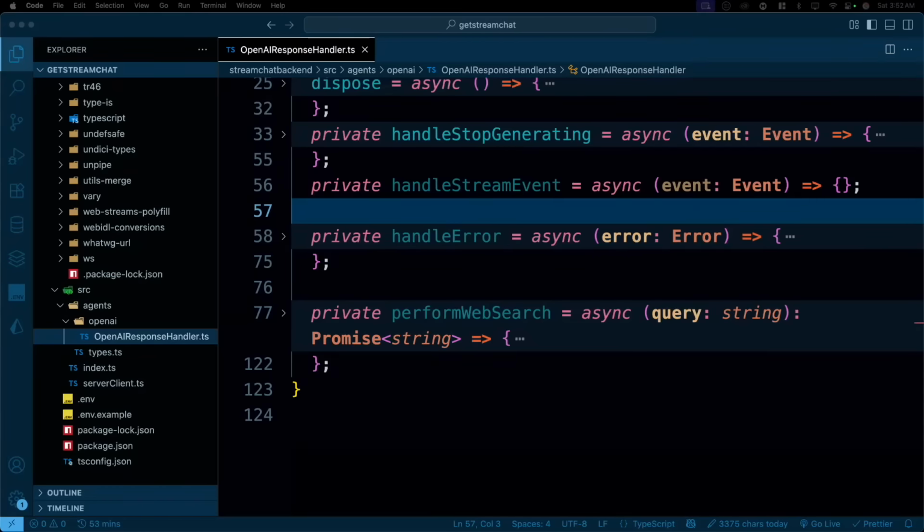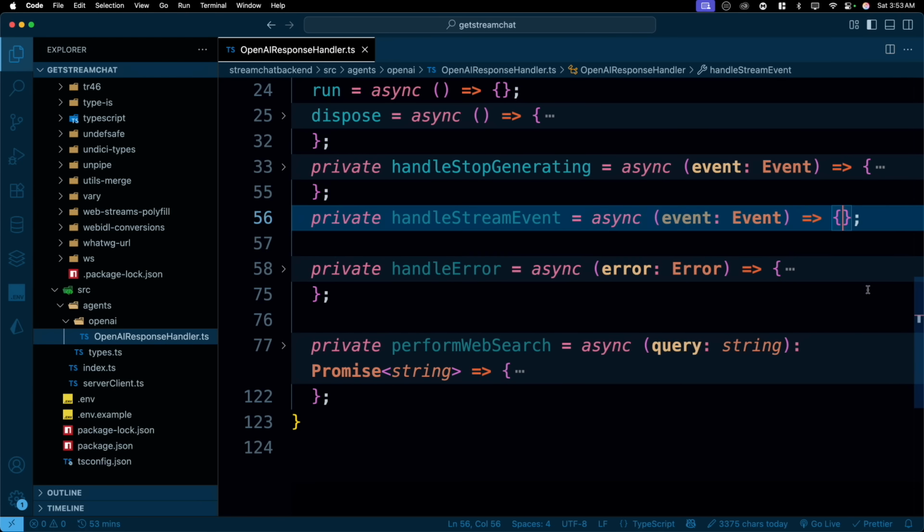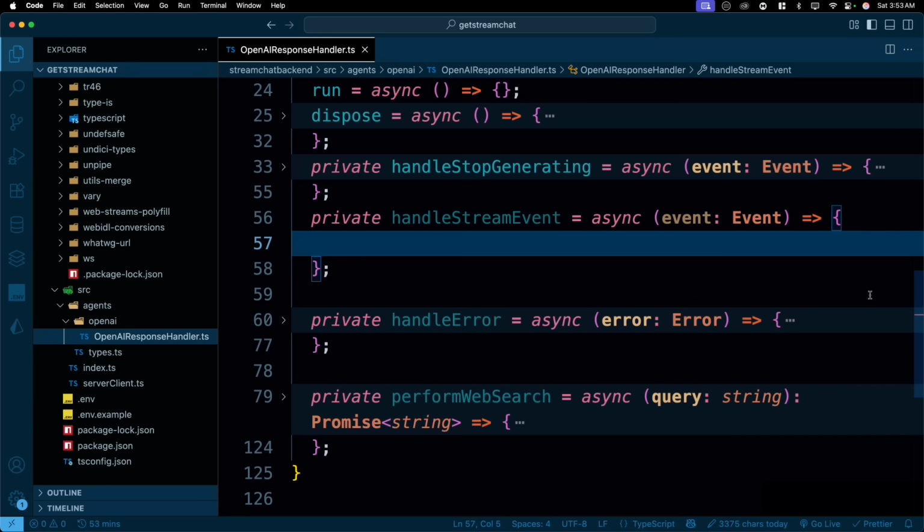Okay, so let's go ahead and talk about the one thing which is remaining: how do we handle the stream? When you're handling the stream, basically what you're doing is handling different cases, and there could be a lot of cases, and we'll talk about them. The code that we write inside, once we know how to handle that, that's easy.